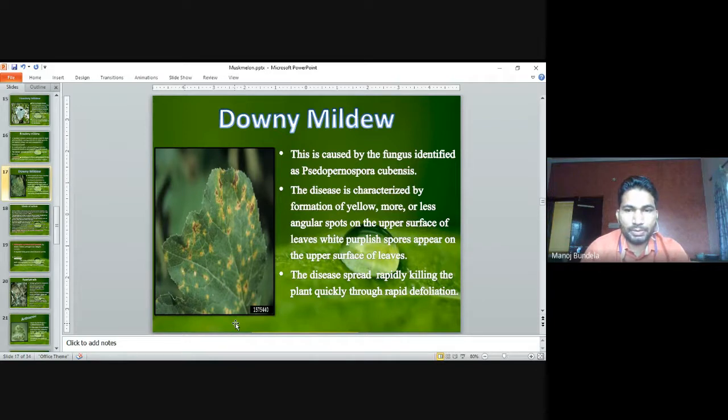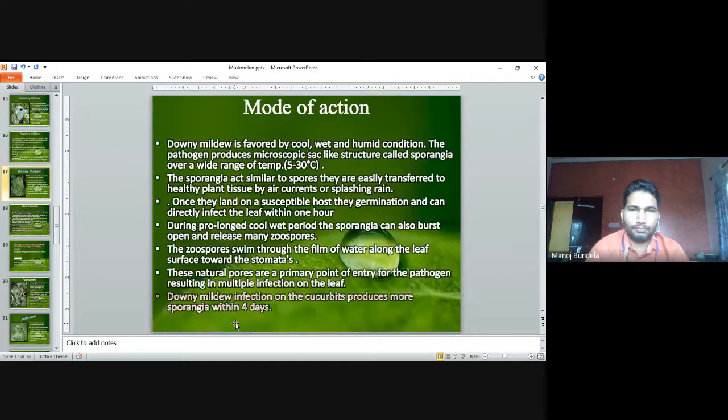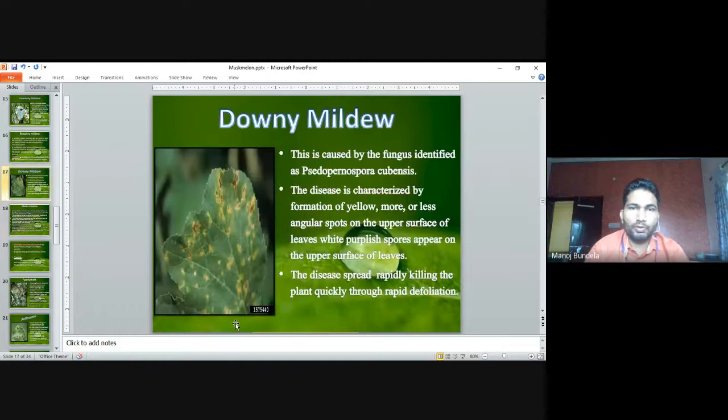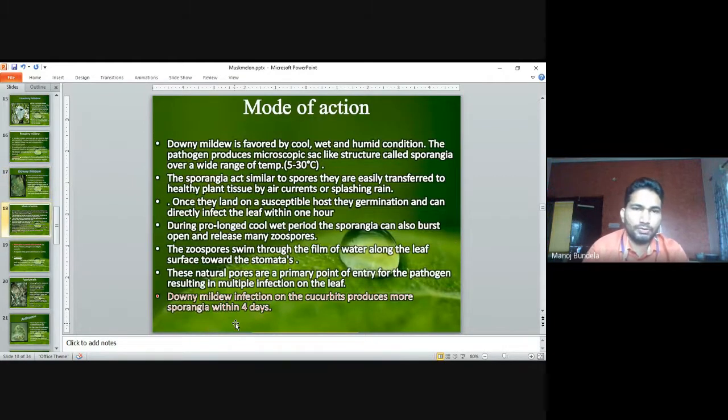The disease spreads rapidly, killing the plant quickly through rapid defoliation. The downy growth appears on the lower surface of the leaves. Downy mildew is favored by cool, wet and humid conditions.